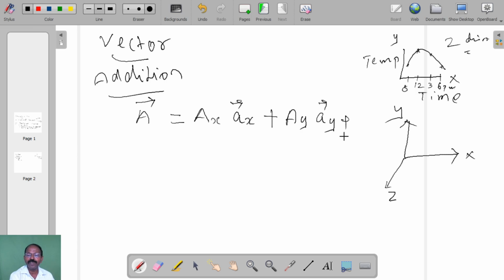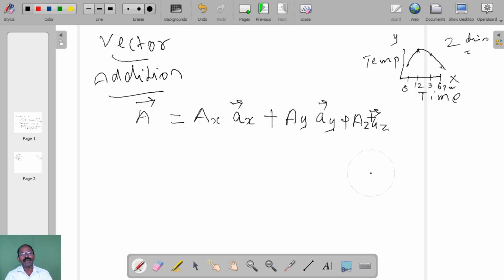Similarly Az. So A vector can be written like this: Ax plus Ay plus Az.